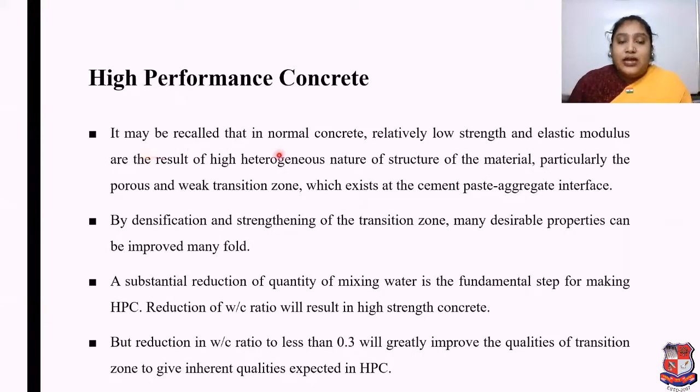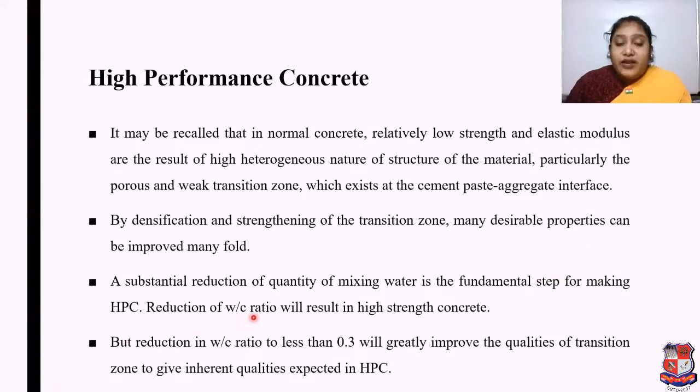It may be recalled that in normal concrete, relatively low strength and elastic modulus are the result of the highly heterogeneous nature of the structure of the material. We know that concrete is a heterogeneous material, particularly because of the porous and weak transition zone which exists at the cement paste aggregate interface. By densification and strengthening of the transition zone, many desirable properties can be improved manifold. A substantial reduction of the quantity of mixing water is the fundamental step for making high performance concrete.